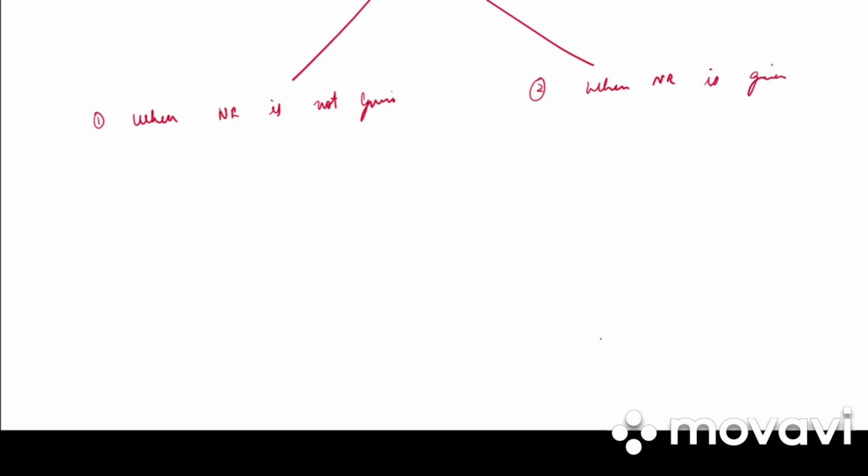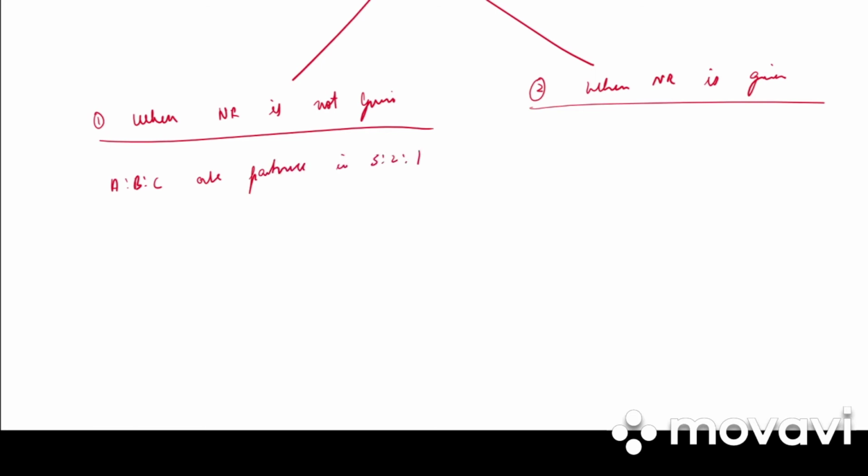Then we have calculation of gain ratio. Even our gaining ratio we can divide in two cases. When new ratio is not given, case 1. Case 2, when new ratio is given. So in case of case 1, what happens? Say for example, A, B, C are partners sharing profit and loss in the ratio 3:2:1. B retires. Calculate new ratio and gaining ratio.